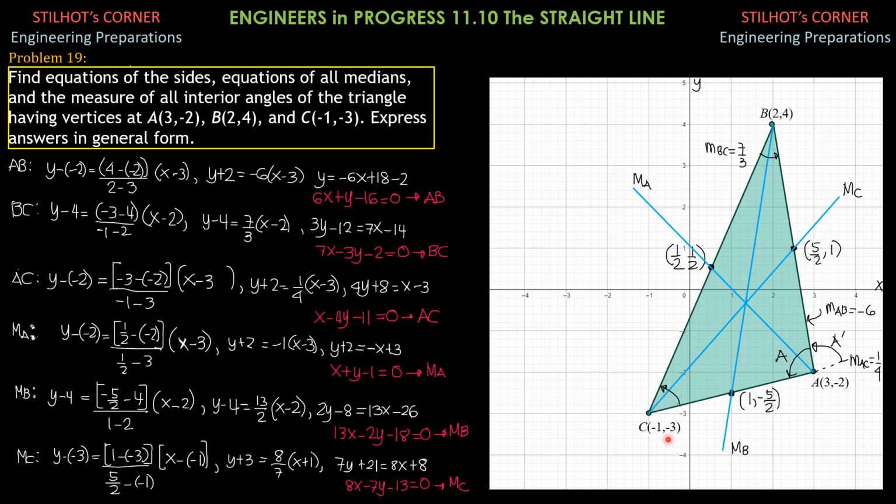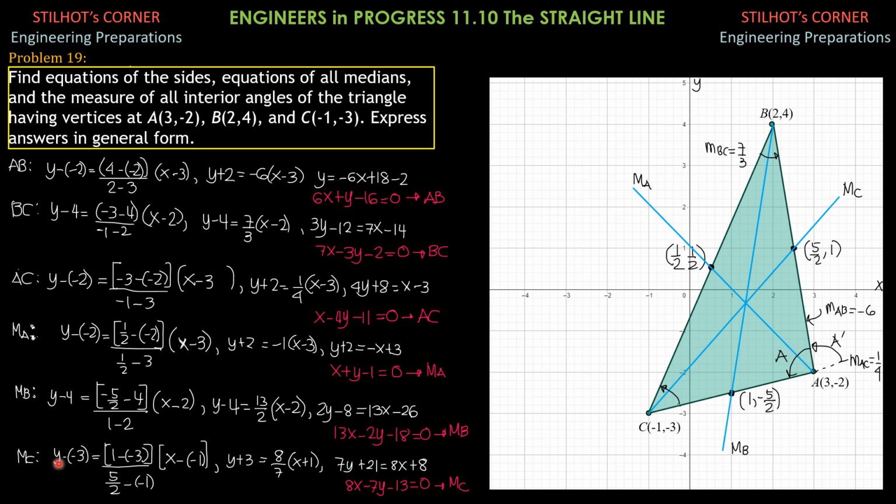So y minus y1, y minus negative 3 equals y2, 1 minus negative 3, over quantity 5 halves minus negative 1, which is now this, times x minus x1, x minus negative 1. So the slope is 4 over 7 halves. 4 over 7 halves is 4 times 2, 8 over 7.